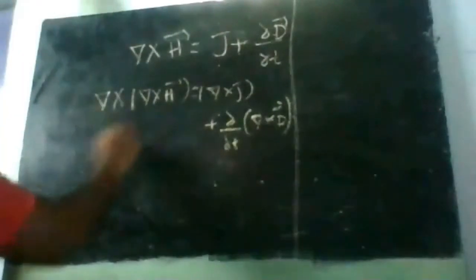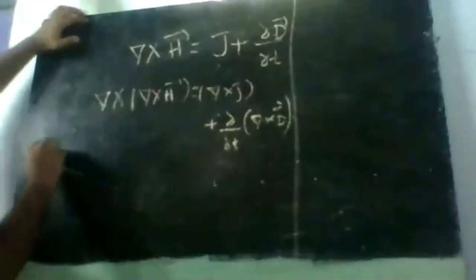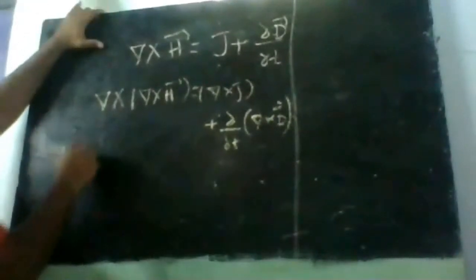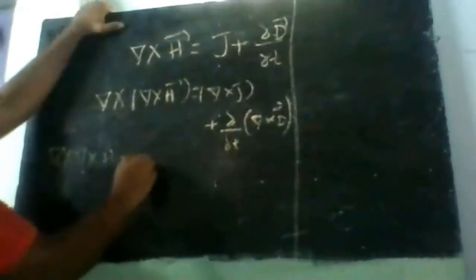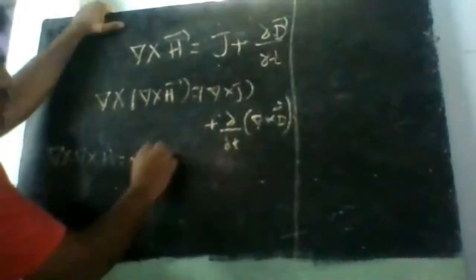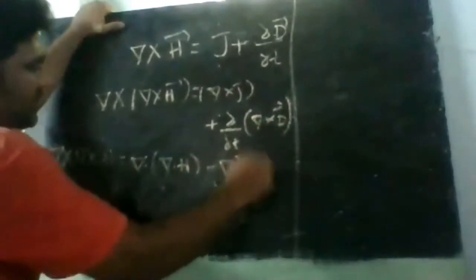Okay, so first del cross del cross H. As per the identity that we discussed yesterday, this is basically del into del dot H minus del square H, correct?